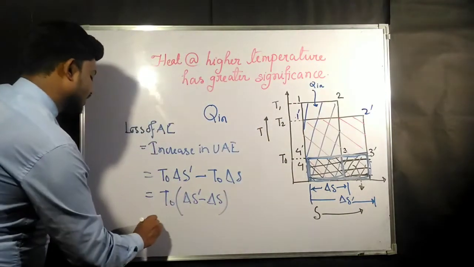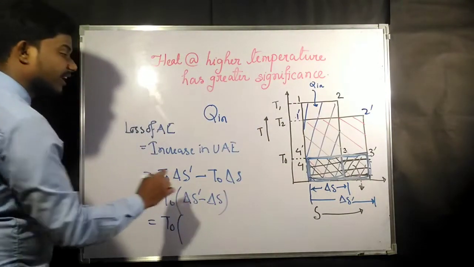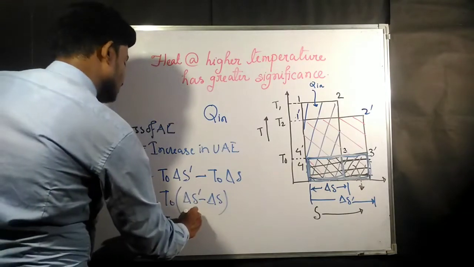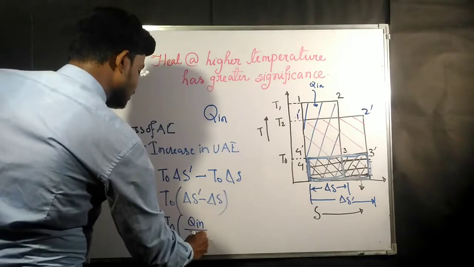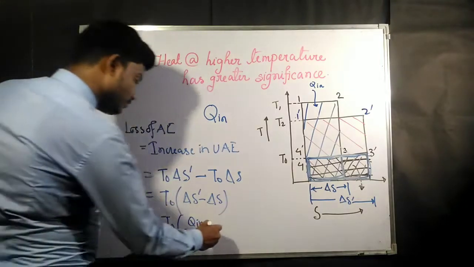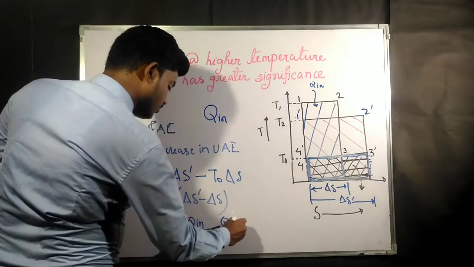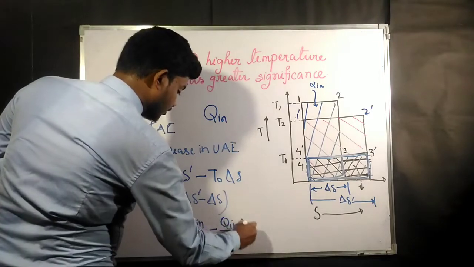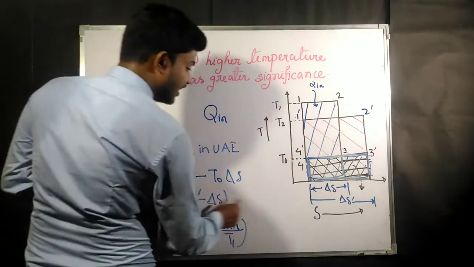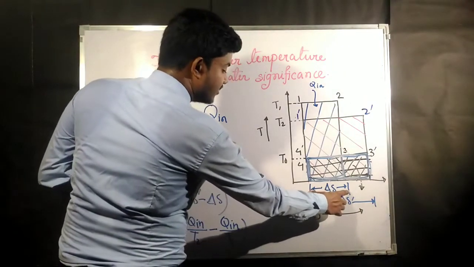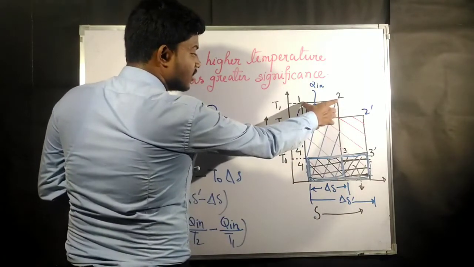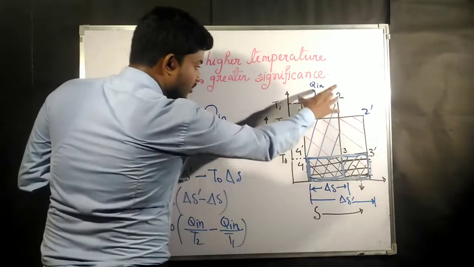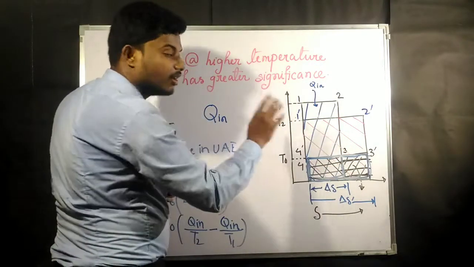So for del S dash, this is going to be Q in divided by T2, minus Q in by T1. Because this is del S. You can take this one also, this one also. I am taking this difference, because along the line the entropy change is going to be the same.